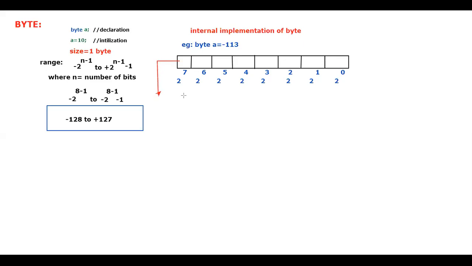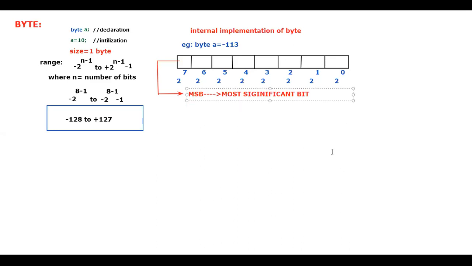So this is what people will call the MSB bit. Sir, what do you mean by MSB, sir? MSB is nothing but the most significant bit. That is what I can tell for the MSB.